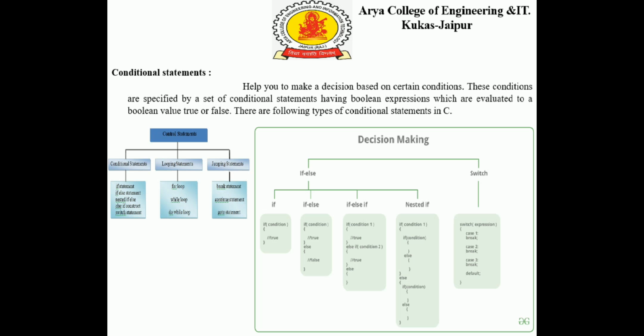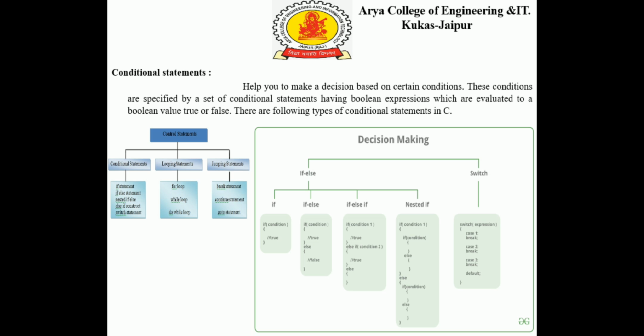Looping statements and jumping statements we will be doing afterwards, and right now here we will be doing conditional statements. We can see types of conditional statements. There are five types: if statement, if else statement, nested if else, else if ladder and switch statement. Whereas looping statements are of three types: while loop, do while loop and for loop. Whereas jumping statements are of three types: break statement, continue statement and goto statement.